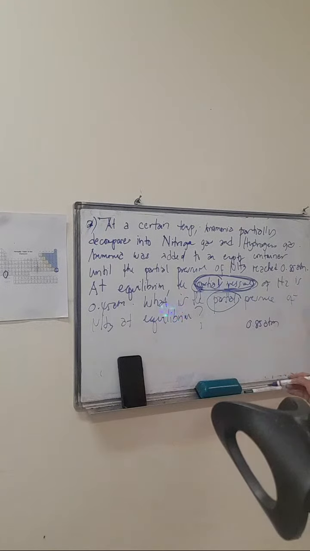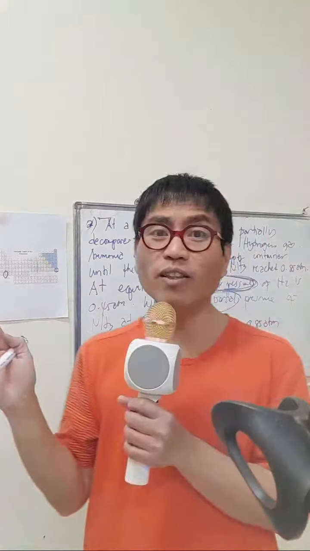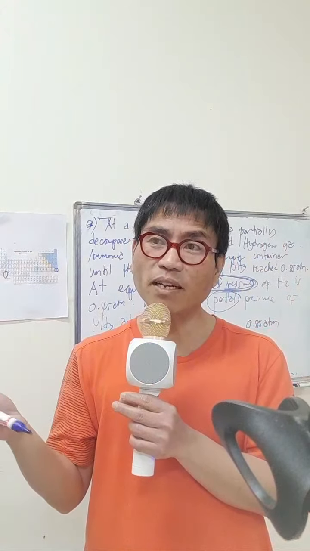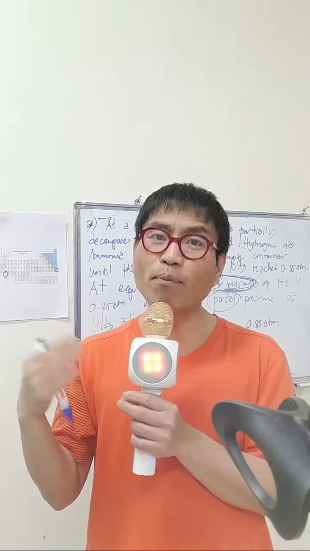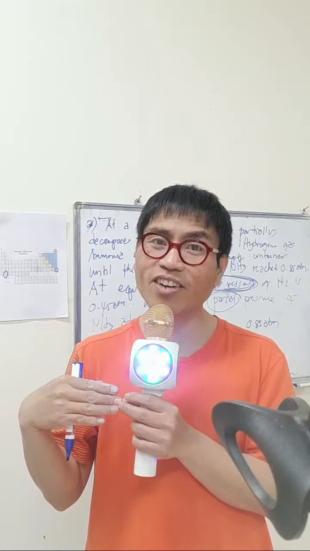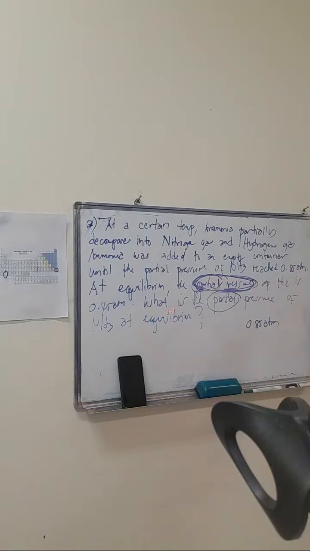Now, in English, we can understand that initial and partial are just the same. For example, this is the partial result. You can also say this is an initial result, meaning the same thing. Or a temporary result, not final. If you say final, that's not initial, temporary, or partial anymore. So the partial pressure mentioned here is also the initial pressure of ammonia. So I could put P_i, meaning the partial pressure of ammonia, right?